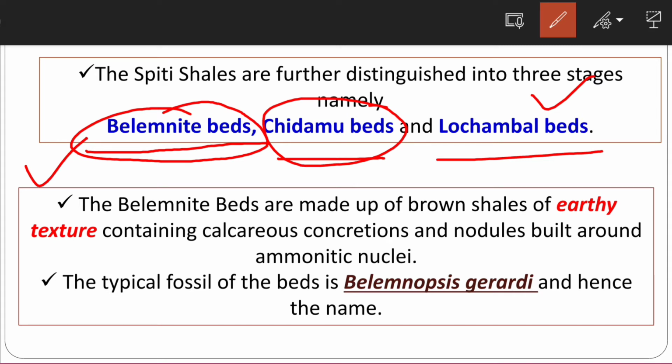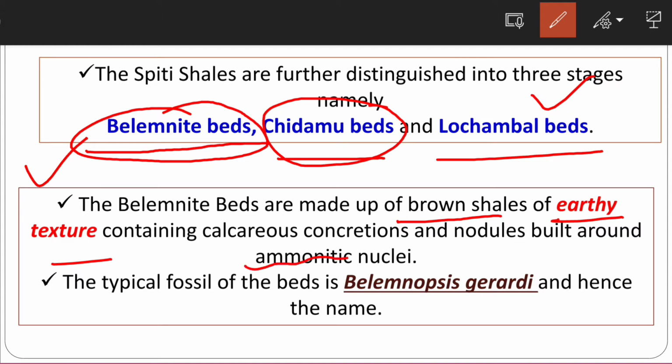Okay, and the same is given in the description. As you can see, the belemnites beds are made up of brown shales of earthy texture, which contain calcareous concretions and nodules which have been built around the ammonite nuclei.